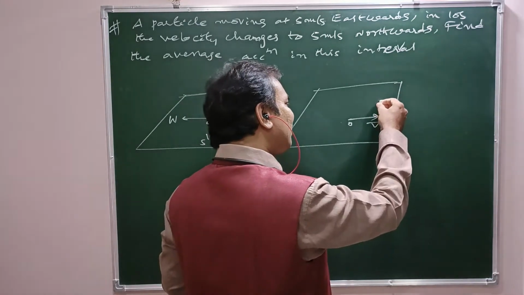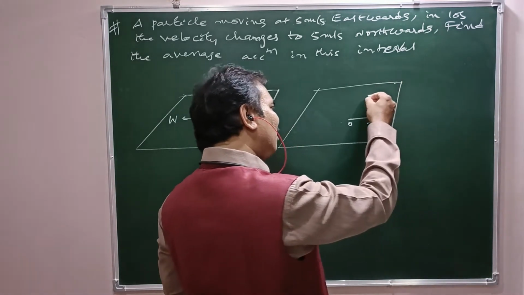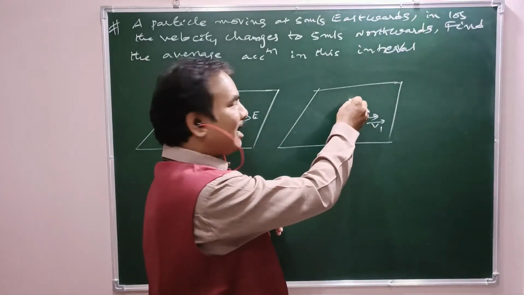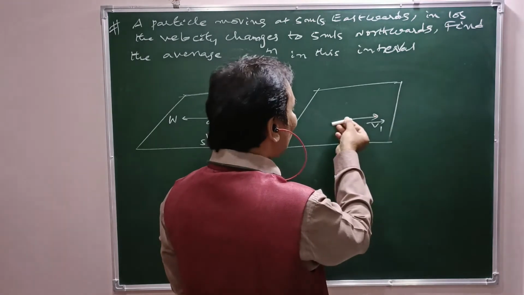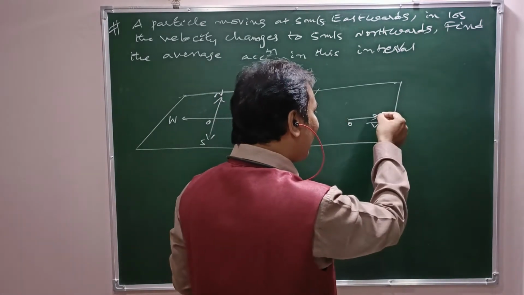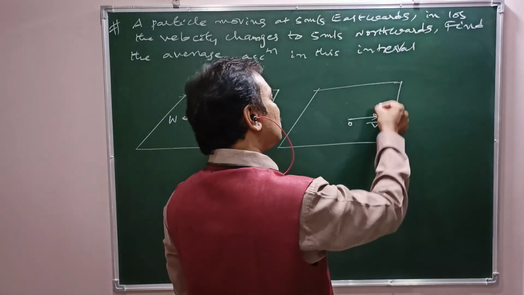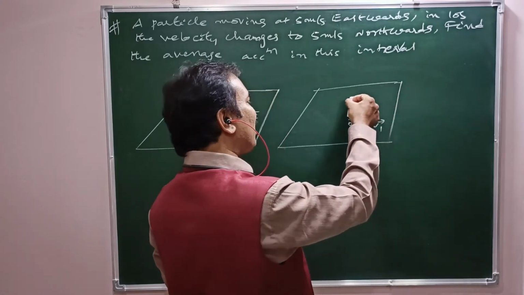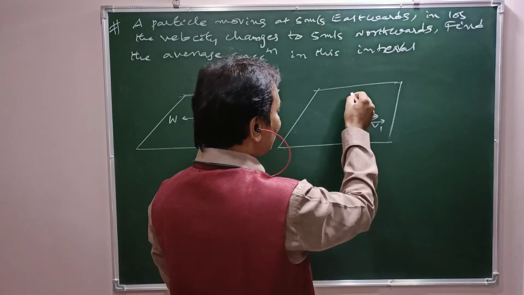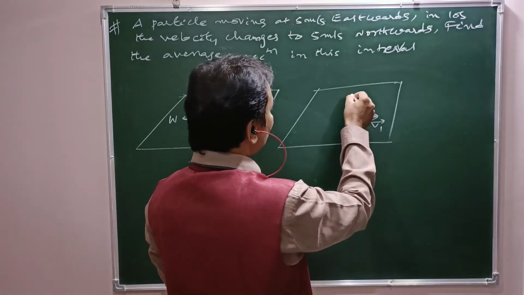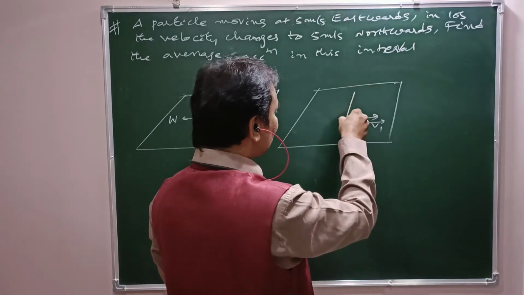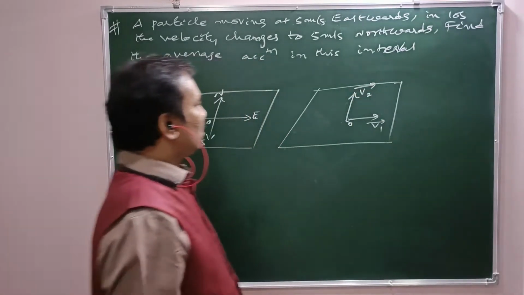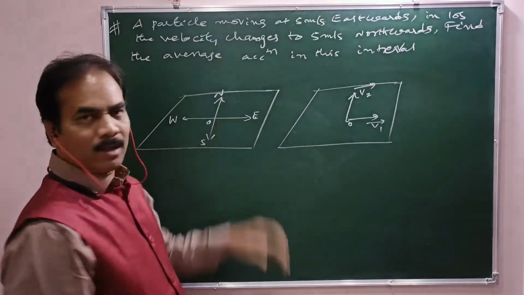Now I am shifting this vector parallel to itself and joining it somewhere here. Nothing wrong by doing like that. So, in fact, the particle moves initially due east and again due north. The final velocity v2 bar is shifted parallel to itself and joined at the origin without changing its orientation. So this is the final velocity v2 bar. So v1 bar, v2 bar.